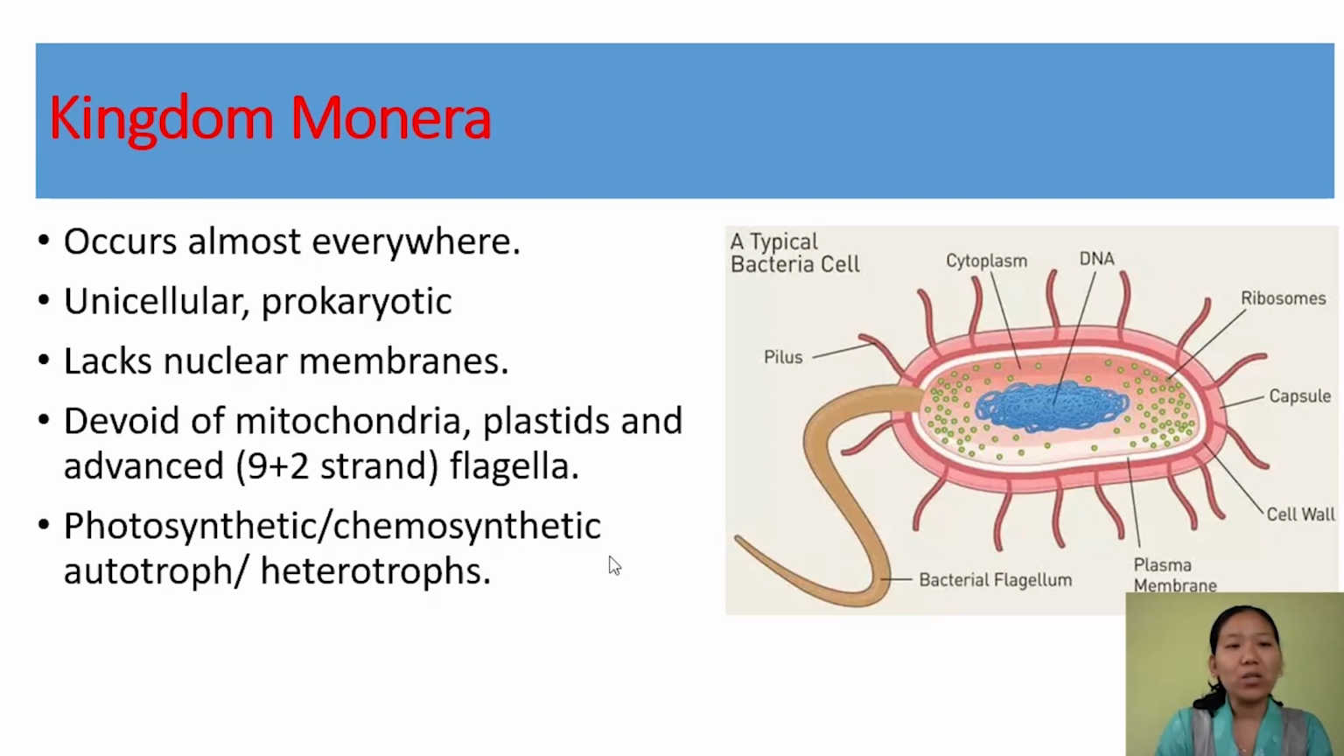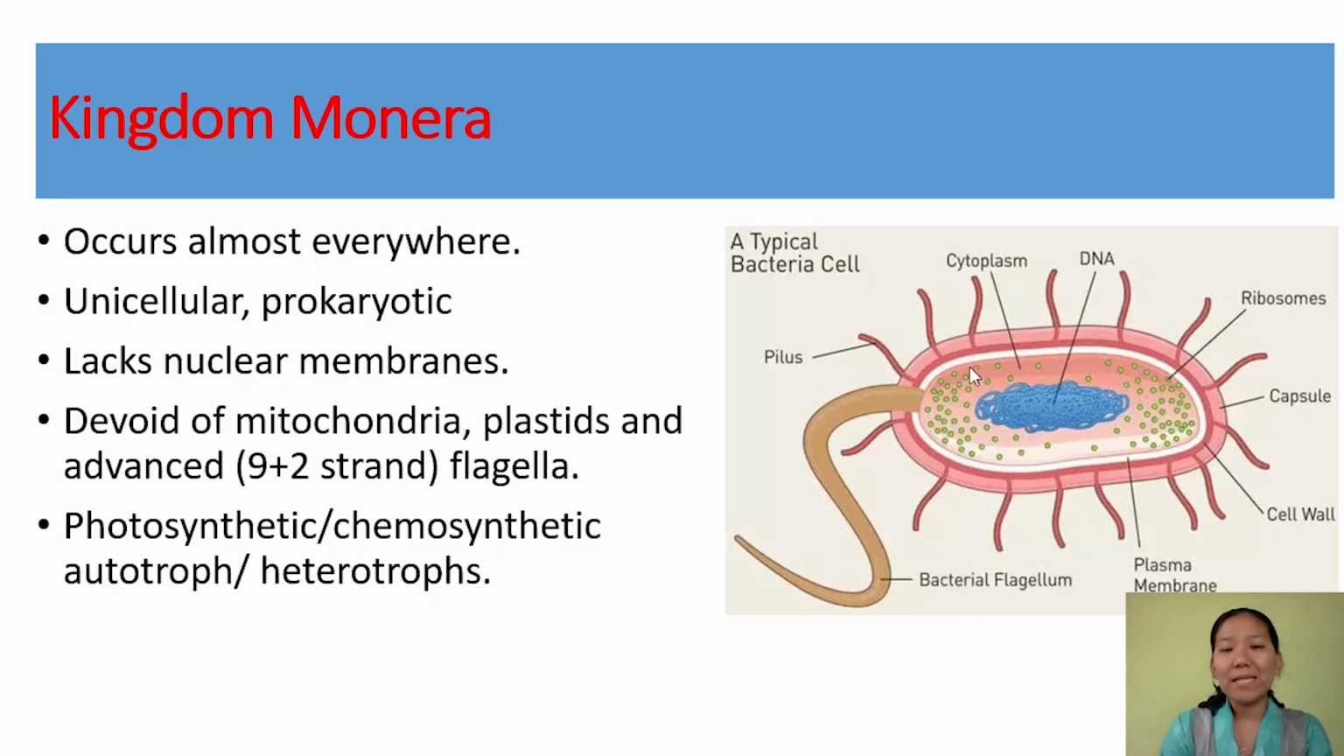And bacteria are the sole member of Kingdom Monera. And the members of Monera are unicellular and prokaryotic. And as already discussed, since they are prokaryotic, they lack the nuclear membrane and other membrane-bound organelles. But they have organelles like ribosome. The ribosome here is 70S.